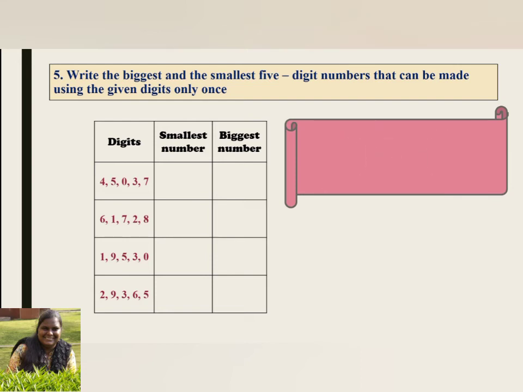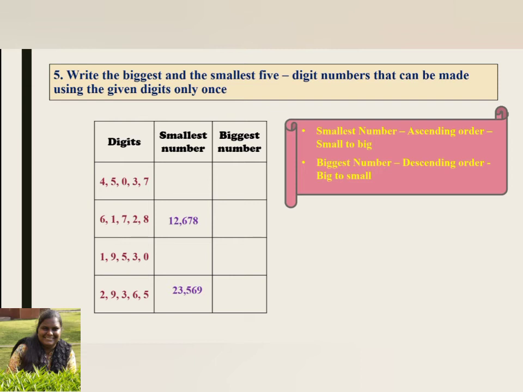Yes, some rules are to be remembered. To make the smallest number, we have to write the number in ascending order, that is small to big. So how to write them? There it is. Like the second one, 1, 2, 6, 7, 8. What about the next one? 2, 3, 5, 6, 9.